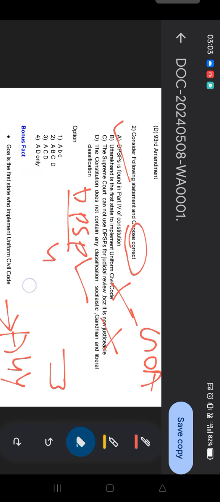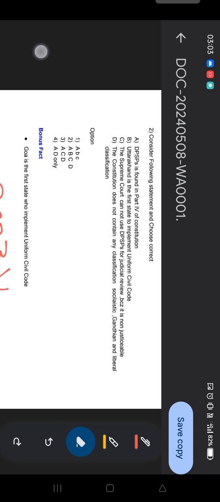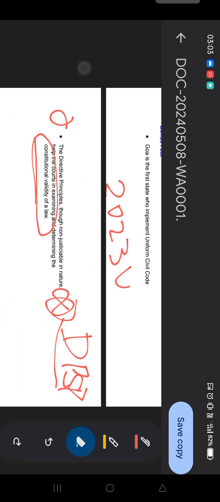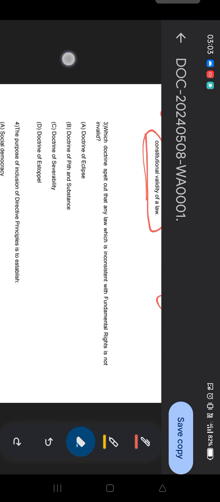It's a tricky question. If you are not able to answer, don't worry, just go through the bonus fact which I have provided in this note. That's why I am telling you to join the Telegram ID for getting this PDF. Moving to the next question, because this type of question can be asked right now. These are things basically in current affairs. I hope you are able to get it.